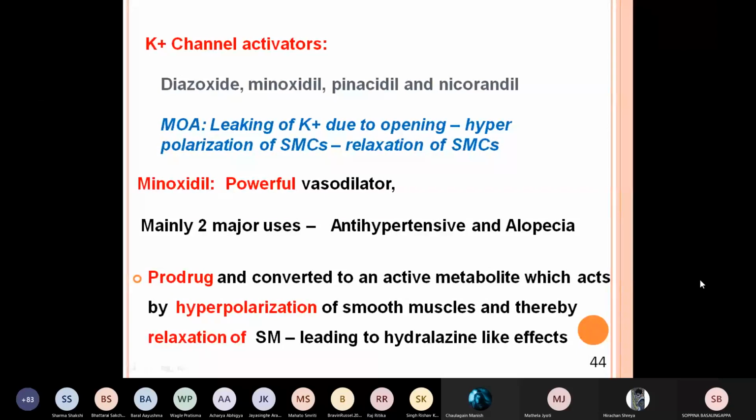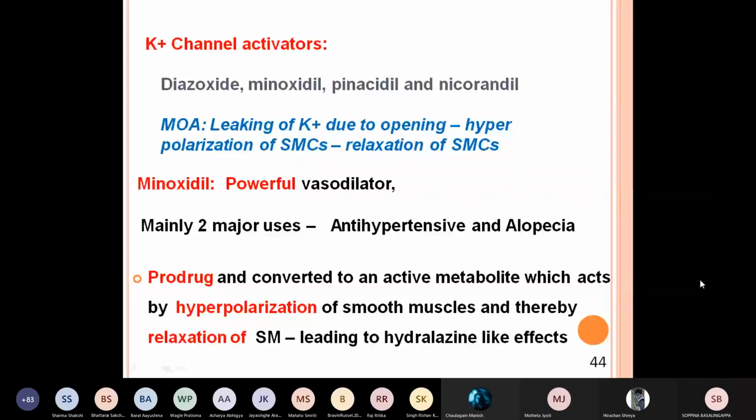What are the uses? There are only two uses. Number one, antihypertensive. Number two, alopecia, loss of hair for whatever the reason. Now this minoxidil is a prodrug and it is converted to an active metabolite which acts by hyperpolarization of smooth muscles, thereby relaxing the smooth muscle, just like hydralazine, vascular smooth muscle.